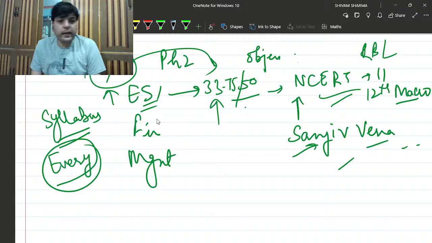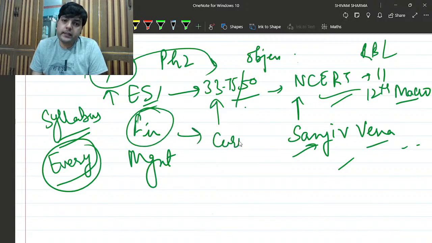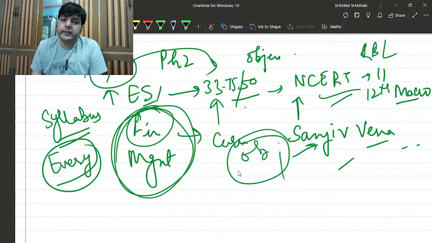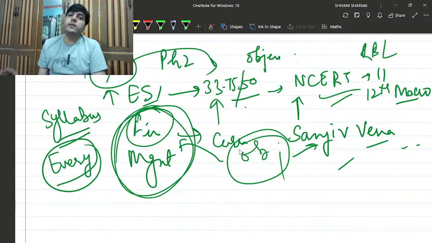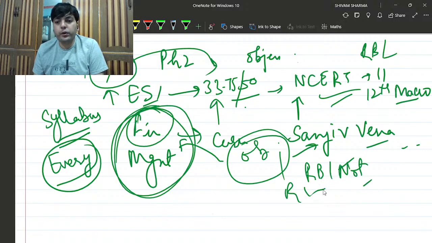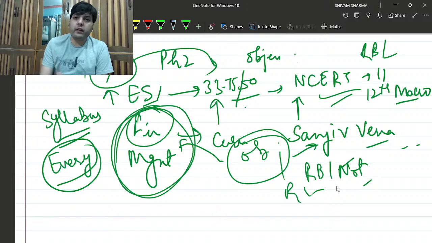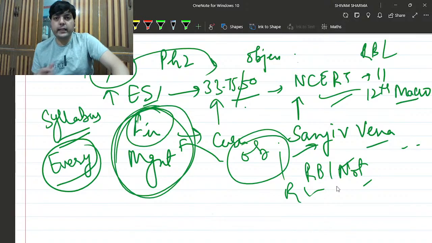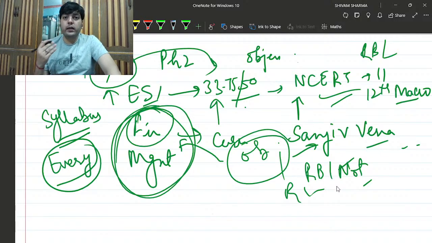Let's talk about finance. Finance is also current based, and you know that finance and management is a combined paper in objective and descriptive. In objective, mostly whatever finance is asking is in the current scenario, mostly from RBI notifications, RBI circulars, the RBI annual report, or any kind of report relevant to the finance section. So you have to emphasize more on current based questions or problems for your objective paper.